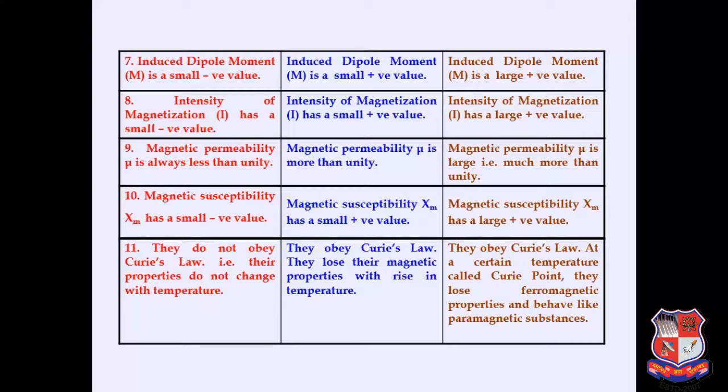Paramagnetic materials follow Curie law; they lose their magnetic property with increase in temperature. Ferromagnetic materials also obey Curie law. At a certain temperature called the Curie point, they lose their ferromagnetic property and behave like a paramagnetic substance.